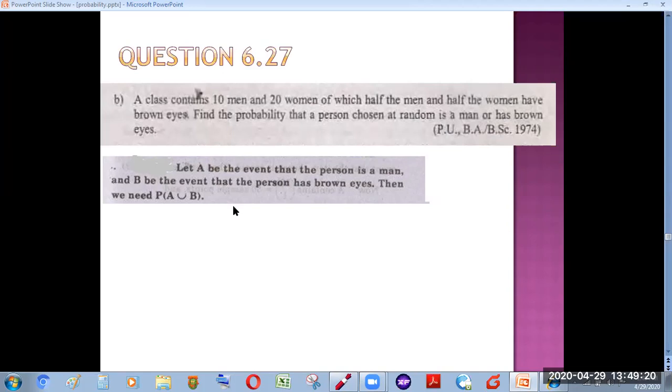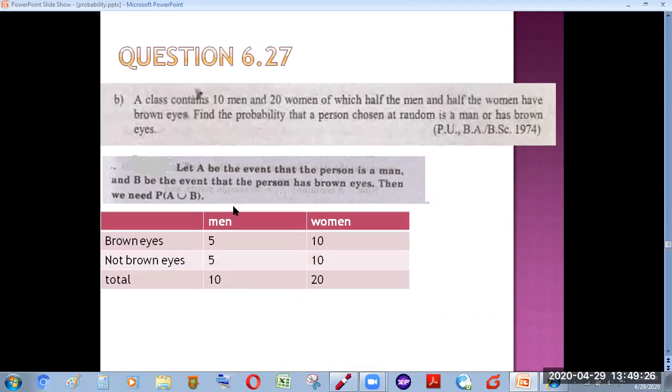So first of all, I need to visualize the given information. I can construct a table in which I can see how many men and how many women there are. There are 10 men and 20 women. We are told that half of the men and half of the women have brown eyes.